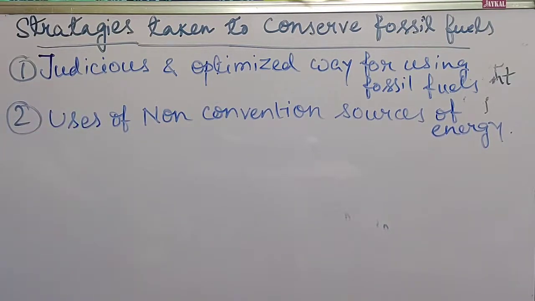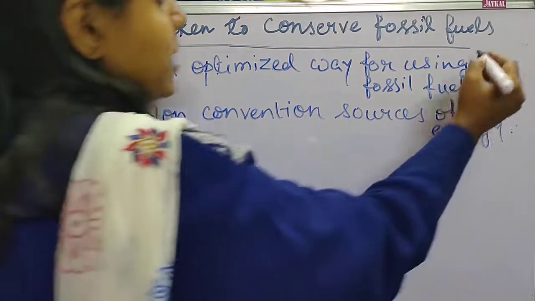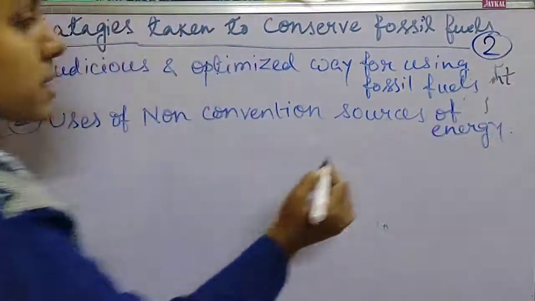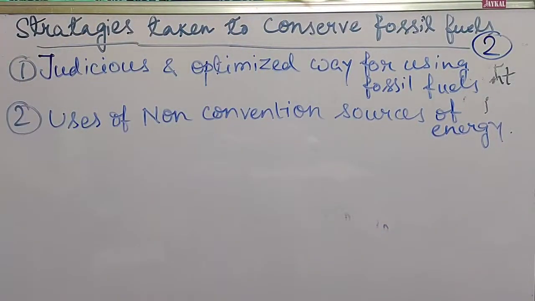That means in the broad question it can come, or it can come for 2 marks also. So I am telling you how you have to write the answer as per the marks given for the question. So if the question has been given for 2 marks, then how you have to write?